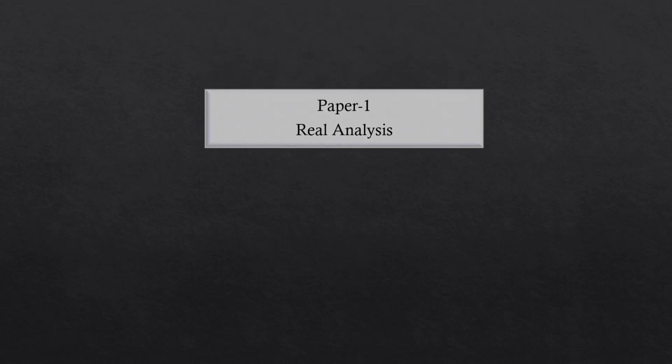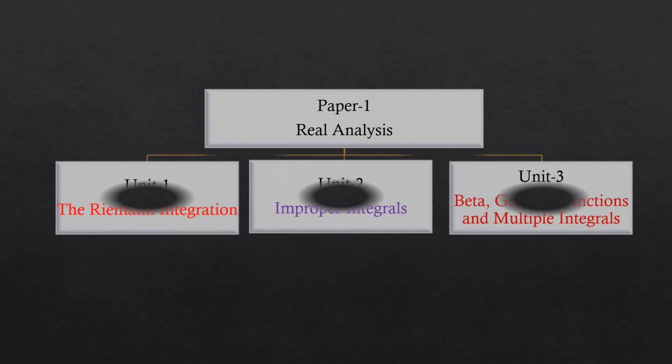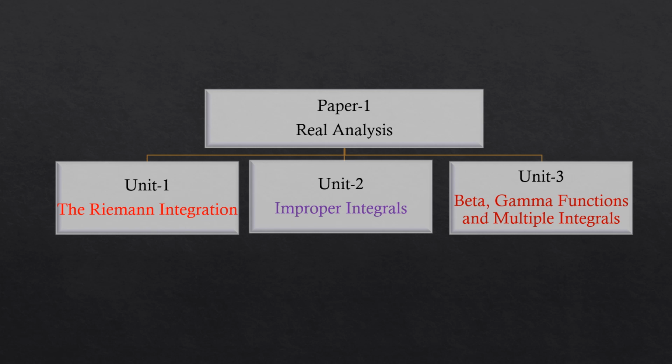Let us look at paper 1 in detail. Paper 1 real analysis. In this paper we have 3 units. Unit 1 the Riemann integration, Unit 2 improper integrals and Unit 3 beta gamma functions and multiple integrals.